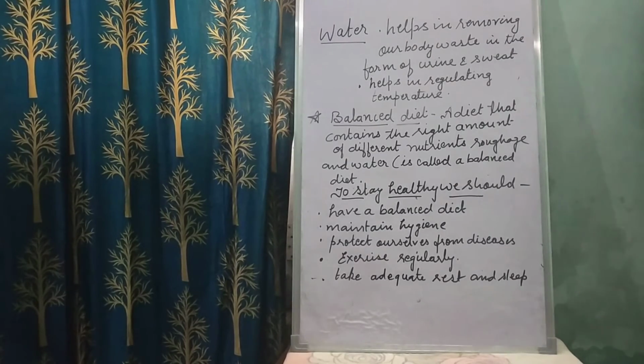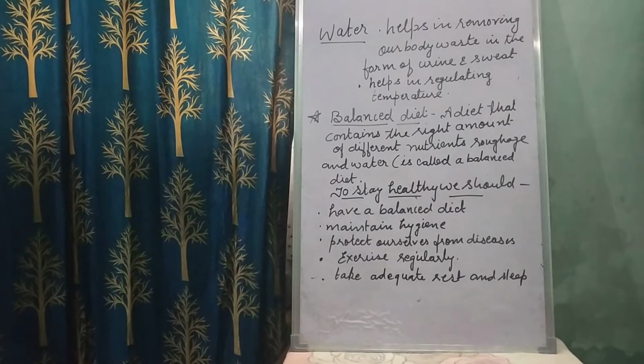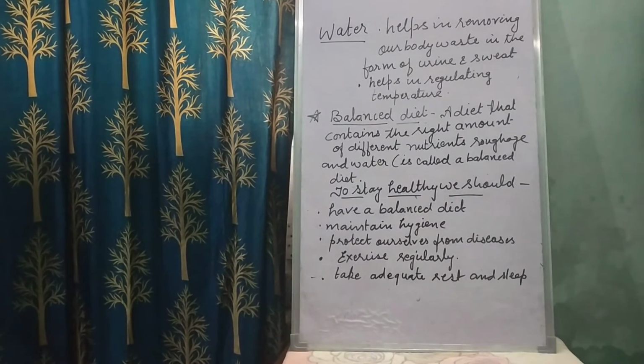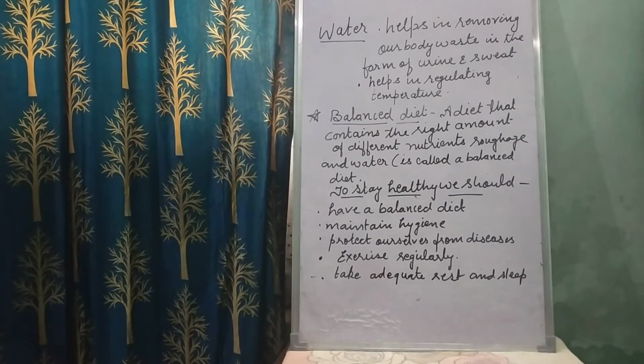So children, a diet must include an adequate amount of all these components of food for the body to be healthy. And remember one thing, to eat food from all groups. When we are eating a balanced diet, all the 5 components, all the nutrients should be present. Then it is called a balanced diet.